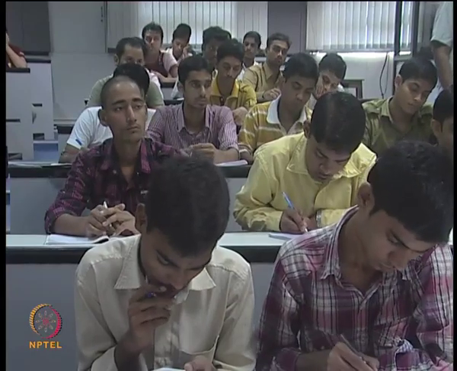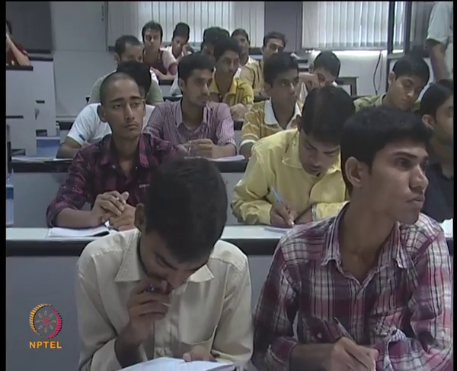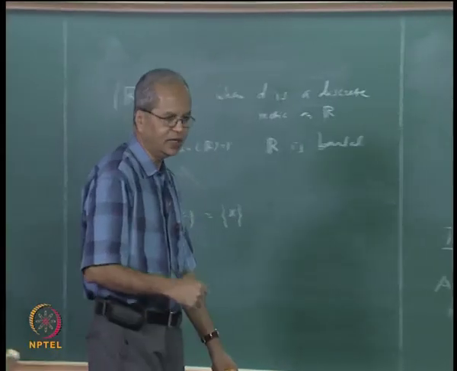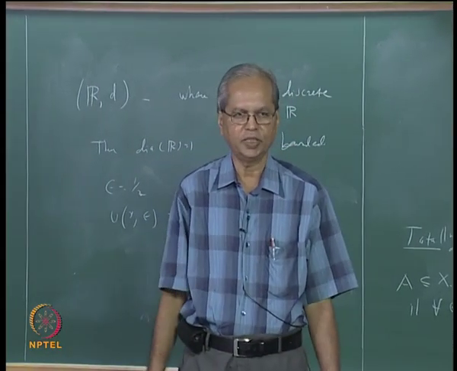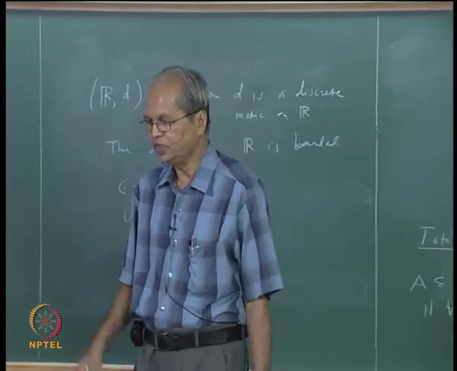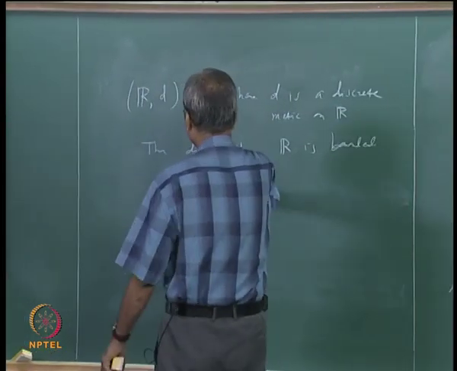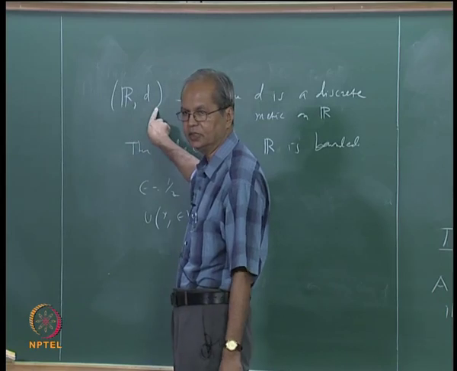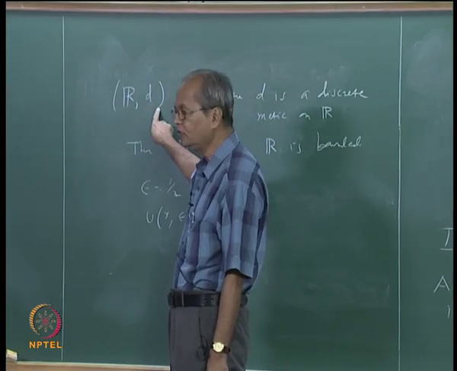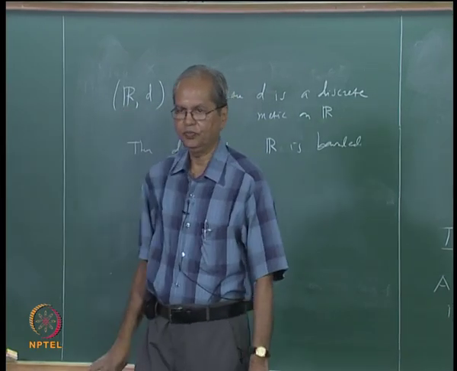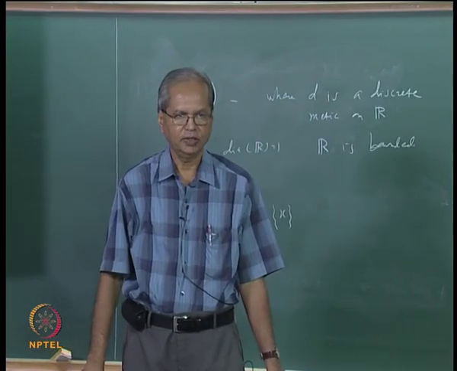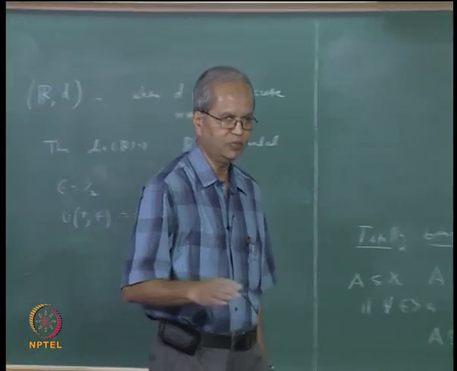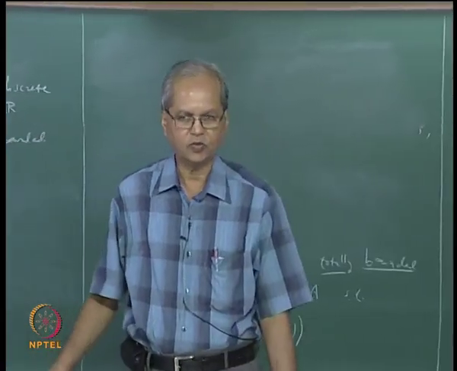Now before proceeding with that, let me also mention one more thing. In case of the real line, or in case of R2, R3 or Rk with the usual metric, not with the discrete metric. Suppose I take R with the usual metric, then every bounded set is totally bounded. In R with the usual metric, every bounded set is also totally bounded. This happens in case of some metric spaces, it does not happen in case of all metric spaces.